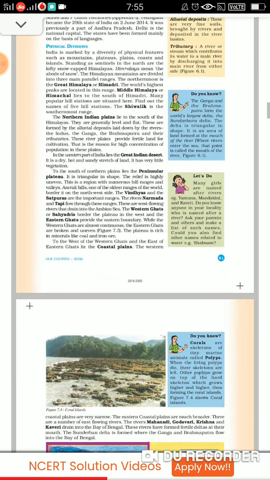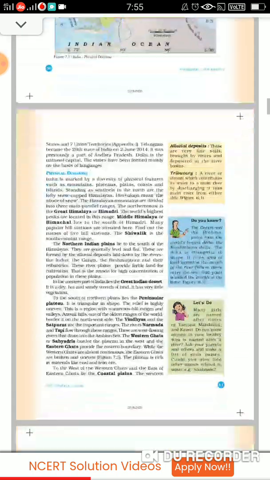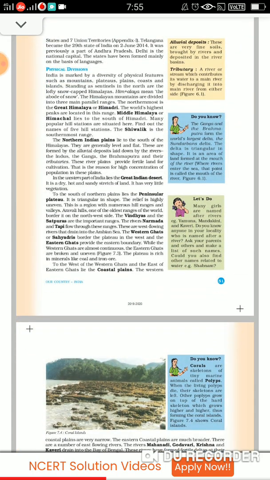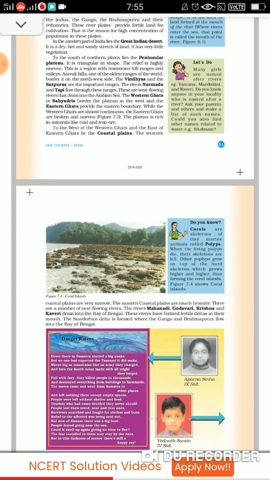Then you will see the coastal plains here, the coast area. So the coastal plains, fine. West of Western Ghats and east of Eastern Ghats, there you will find the coastal plains, fine. The western coastal plains, they are very narrow. The eastern coastal plains are much broader comparatively to western coastal plains.